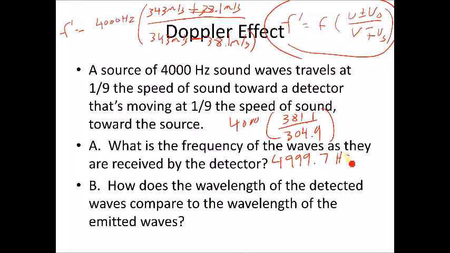So the sound seems to be higher, it's perceived to be higher, because the detector and also the source of the sound are moving toward each other. So how does the wavelength of the detected waves compare to the wavelength of the emitted waves? Well, since the speed of sound didn't change and the frequency increased, that means the wavelength would decrease. So the wavelength would be lower when they're moving than when they're not moving. Here's another